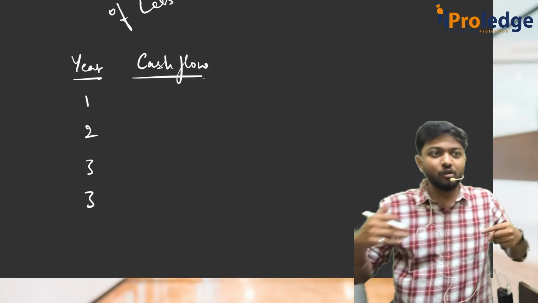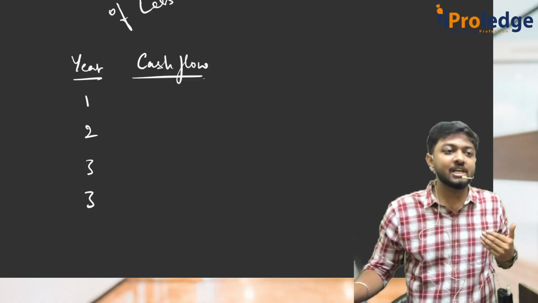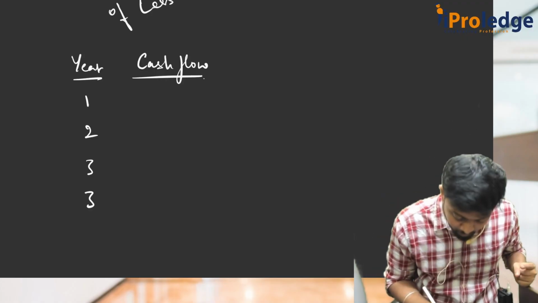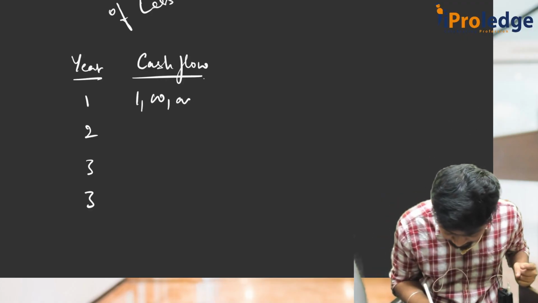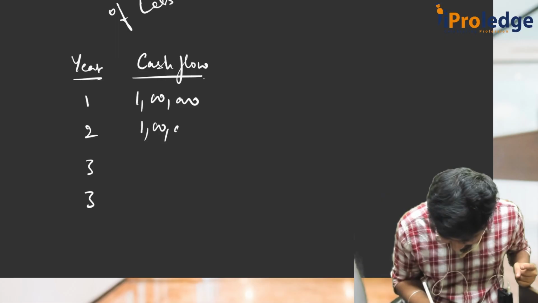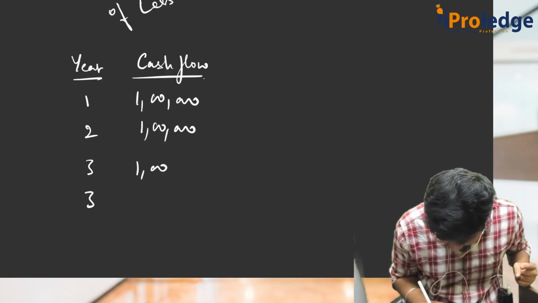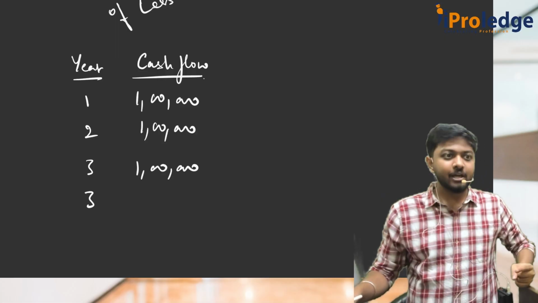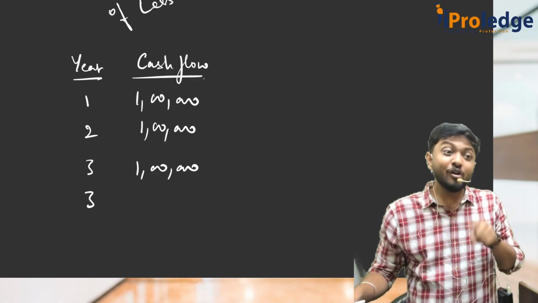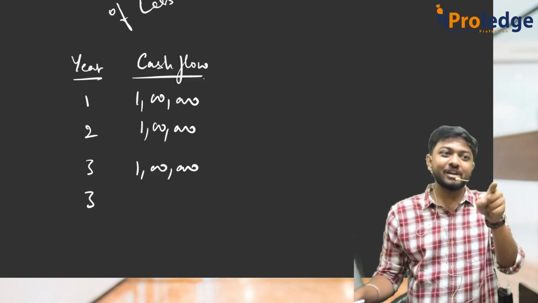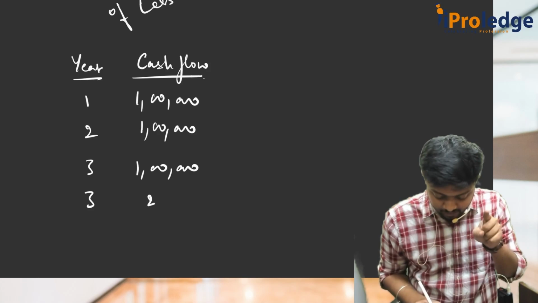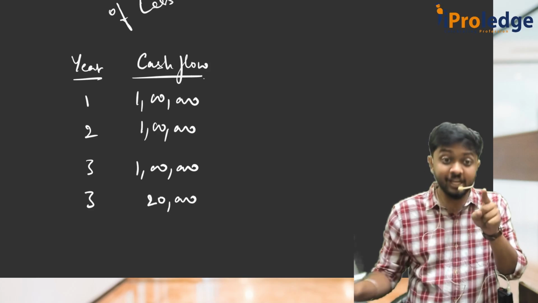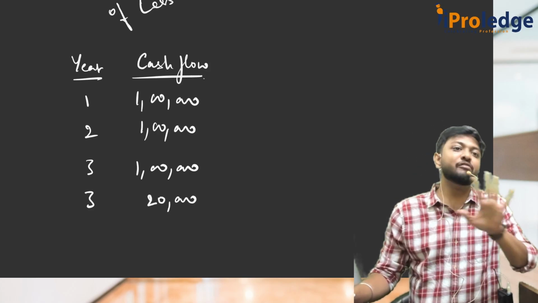So from the lessor point of view, what all is the inflow for the lessor? Every year he is getting 1 lakh, 1 lakh, 1 lakh. Correct? What is the GRV of the lessor? 20. For the lessor, the GRV was 20,000. You have to take GRV. If UGRV is there, that also you have to take.